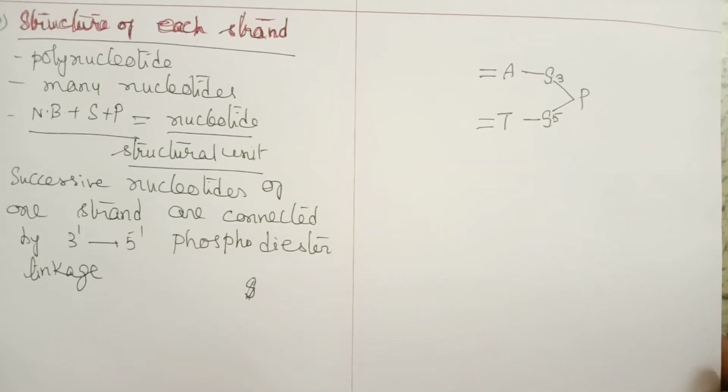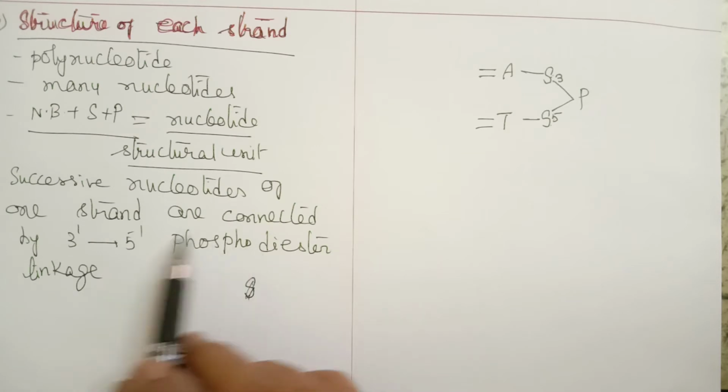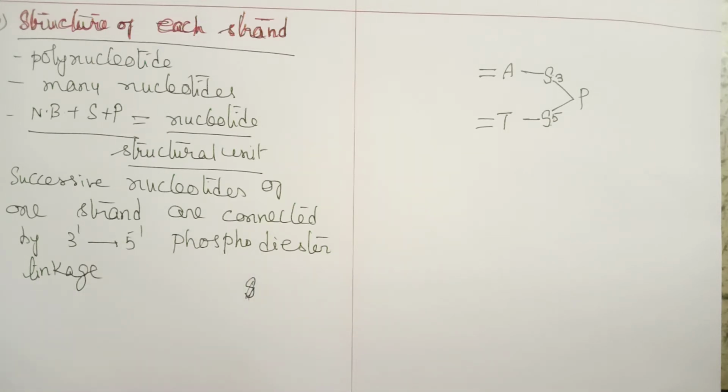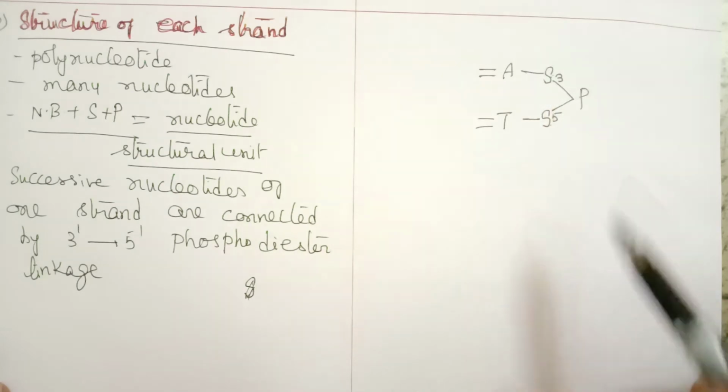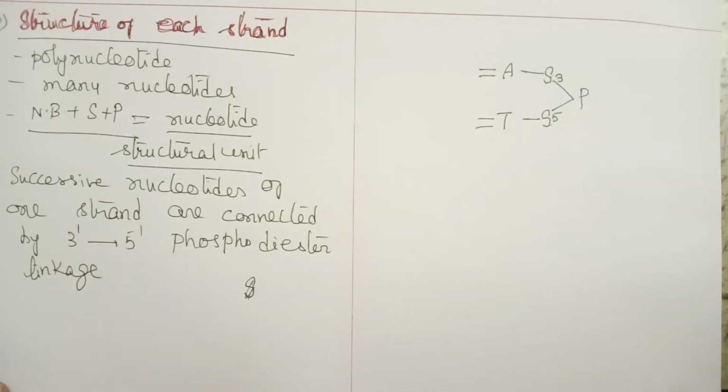So here you can expect a question. This direction is same. Successive nucleotides are connected by what? What are the different options you can give? One is they are connected by phosphodiester bonds, and the direction of the phosphodiester bond is 3'-5' linkage. What is 3'-5' linkage? Third carbon of one sugar is connected to fifth carbon of the next sugar, or next nucleotide, or successive nucleotide. So that is the structure of each strand.